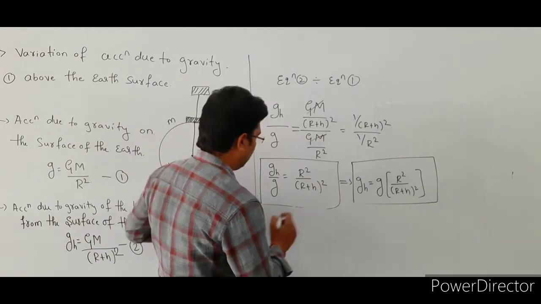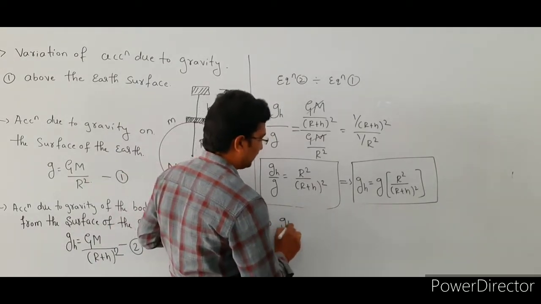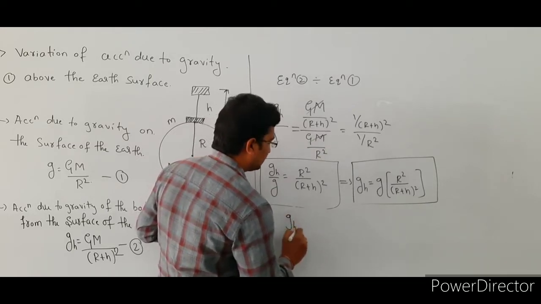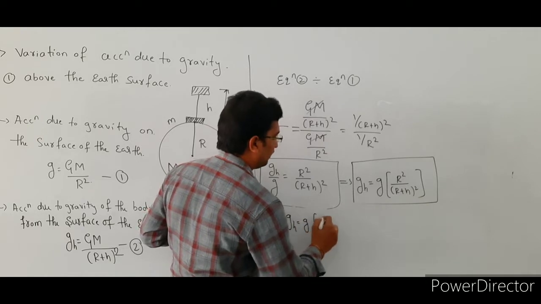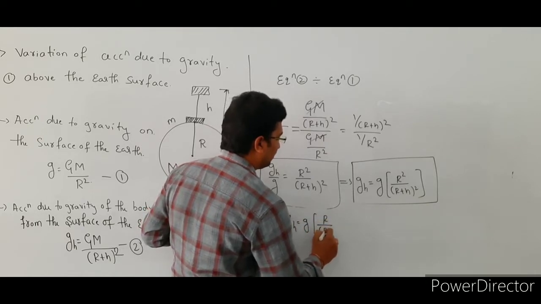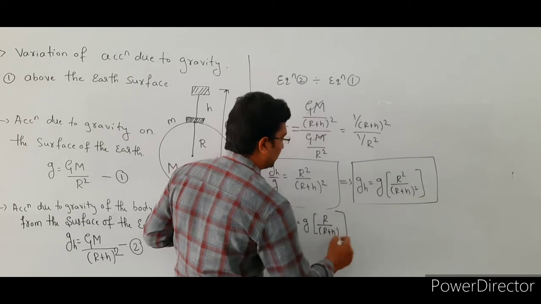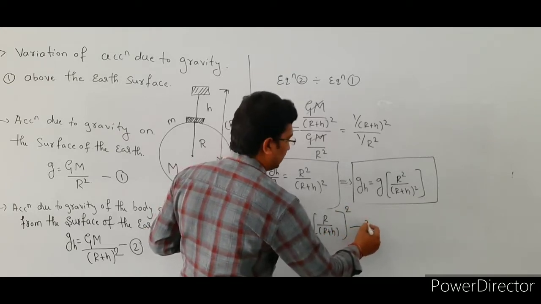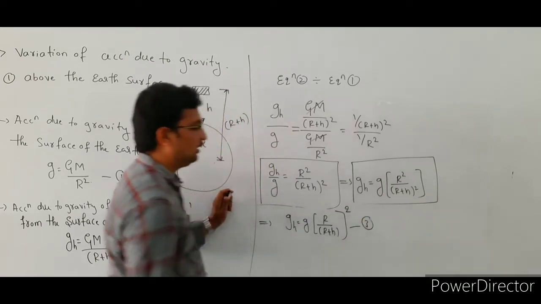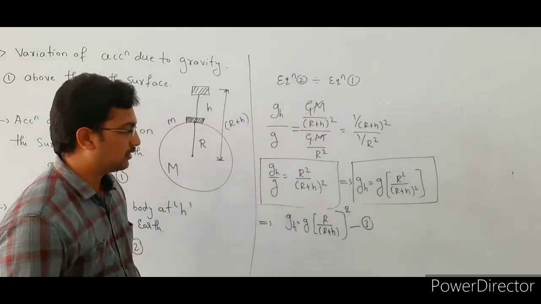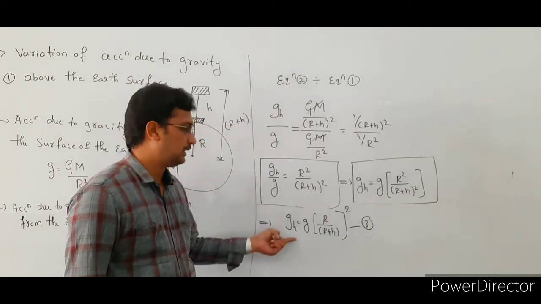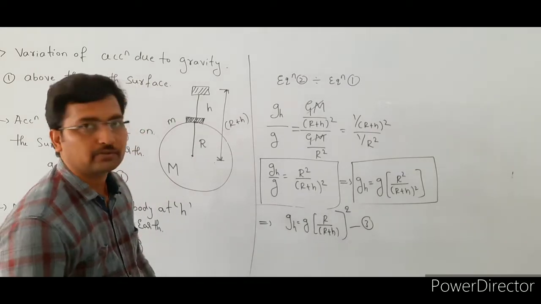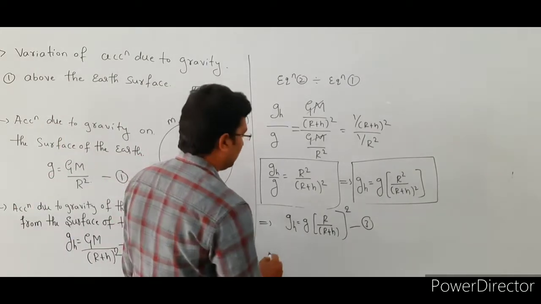Next, the acceleration due to gravity at a height h is g suffix h equal to g bracket of r divided by (r plus h) whole square. So this is our equation number 3. This formula is used to find the acceleration due to gravity at a height h from the surface of the earth, that is g suffix h equal to g bracket of r divided by (r plus h) whole square, right?